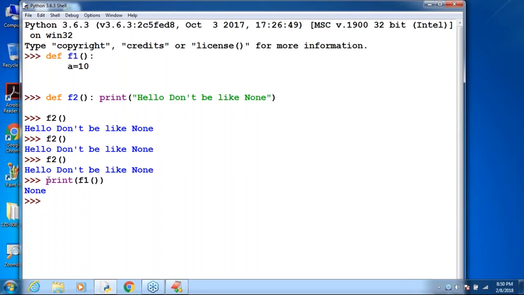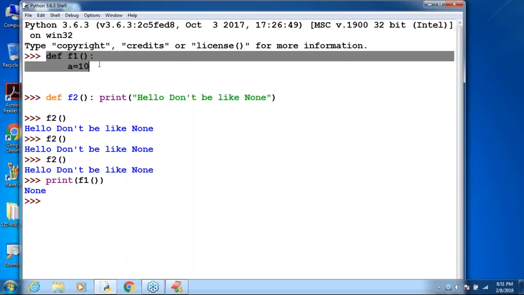None, right? Here, what am I doing? I'm calling the f1 function. That function is going to return something. That return value I'm trying to print. We are calling f1, f1 is going to return something, and that return value I'm going to print. But if you observe the definition of f1, there is no return value. If there is no value, how can you handle that situation?